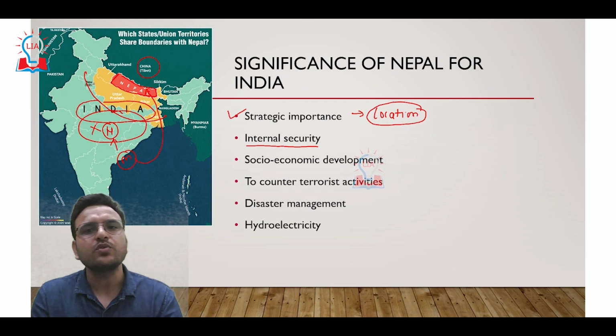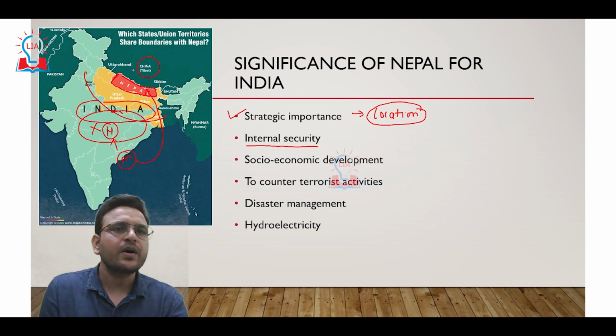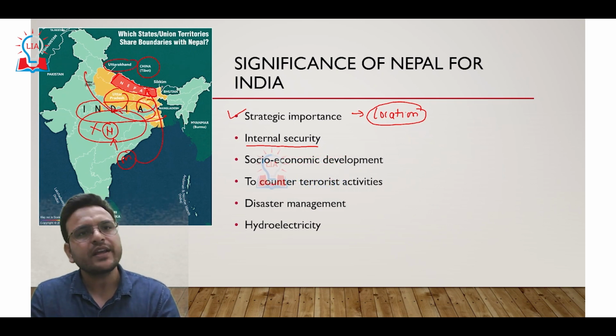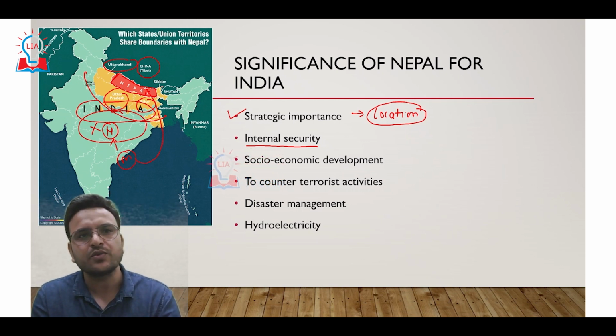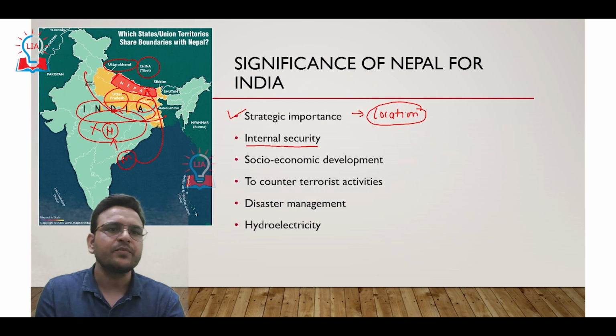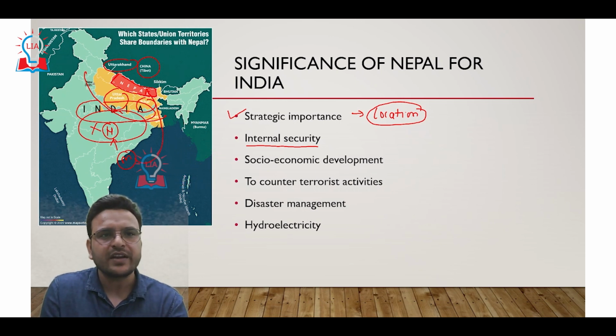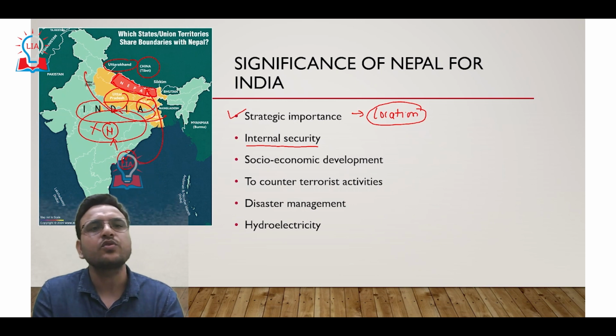For socio-economic development, Nepal shares a border with Uttarakhand, UP, Bihar and Sikkim. In border areas, we want to address poverty, hunger, malnutrition, health and other issues. We have to cooperate with Nepal. If we cooperate with Nepal, then we can address the socio-economic problems in these border areas.